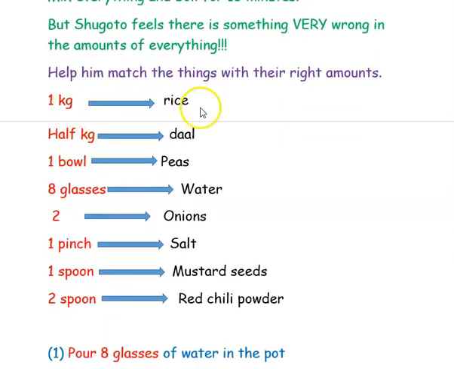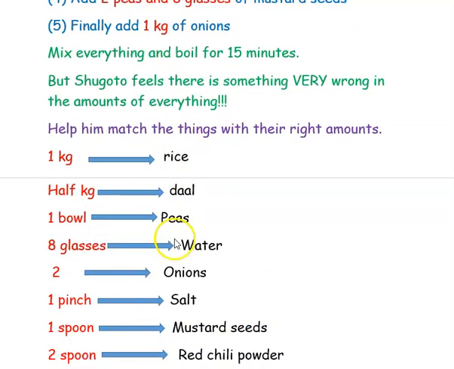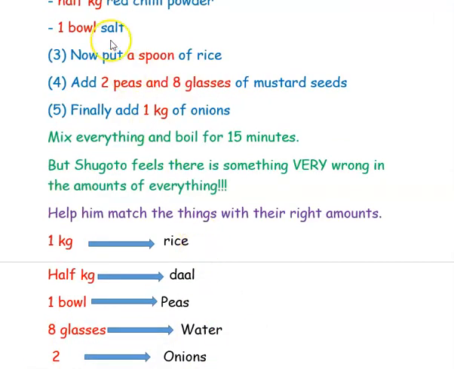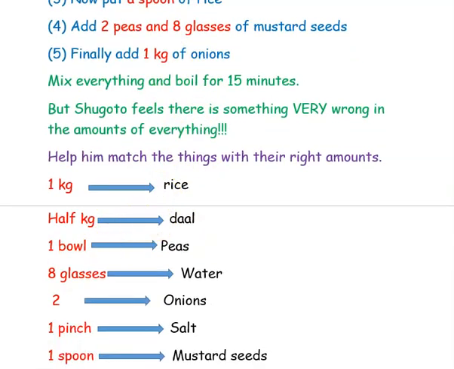1 kg rice, half kg dal, 1 bowl of peas, 8 glasses of water, then 2 numbers in onion, 1 pinch salt, 1 spoon mustard seeds and 2 spoon red chilli powder. So you have to correct all the amount of the ingredients taken like this.